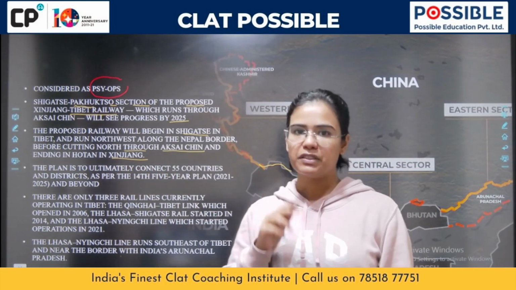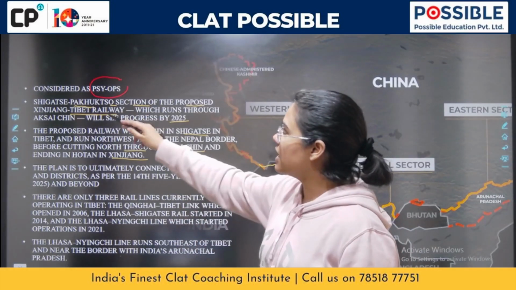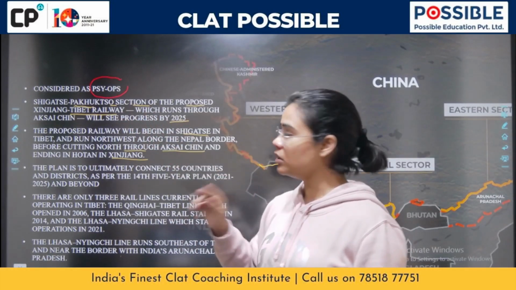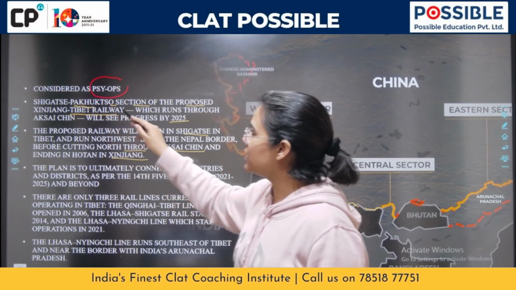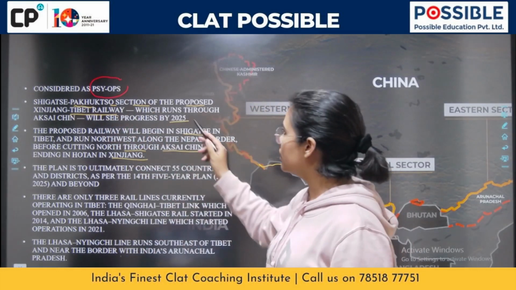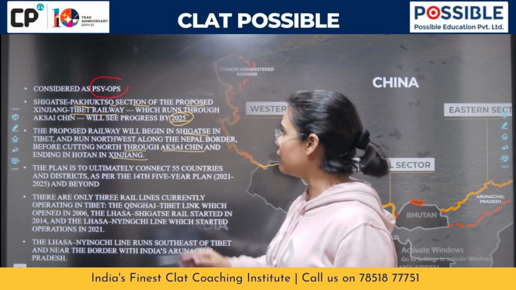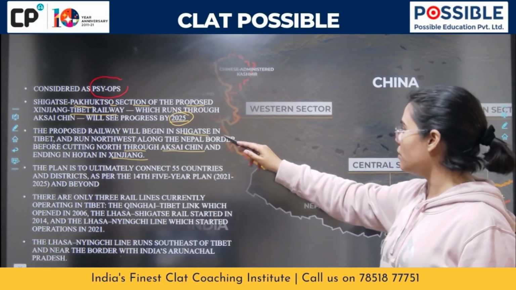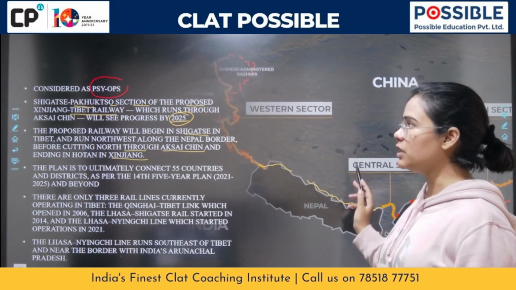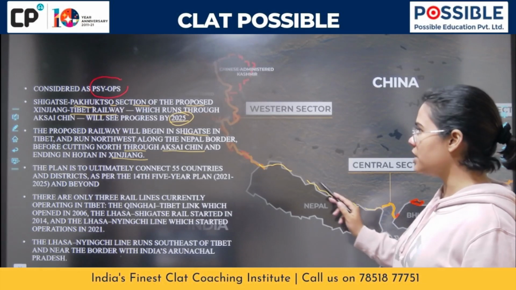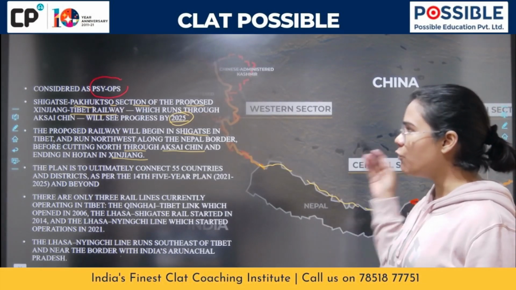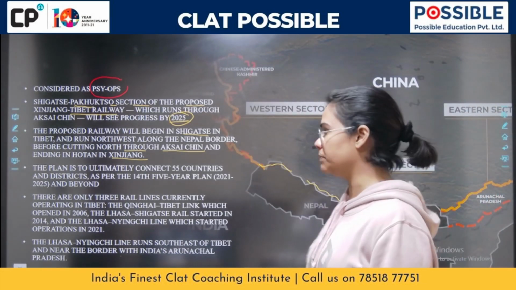So all of these regions become important. The Shigatse Pakutso section is important, the Xinjiang Tibet Railway is important, and this year, 2025, is important. Apart from that, where does it begin from? It begins from Shigatse in Tibet, and it will run northwest along the Nepal border before cutting into the Aksai Chin.